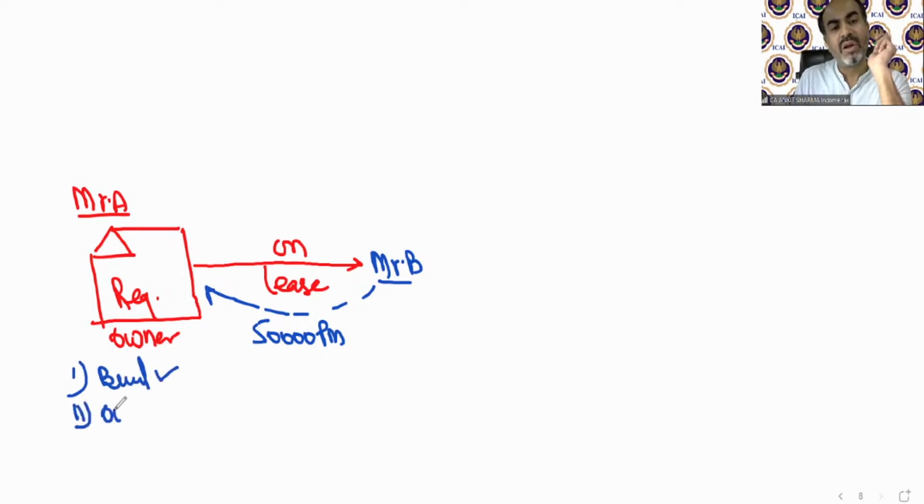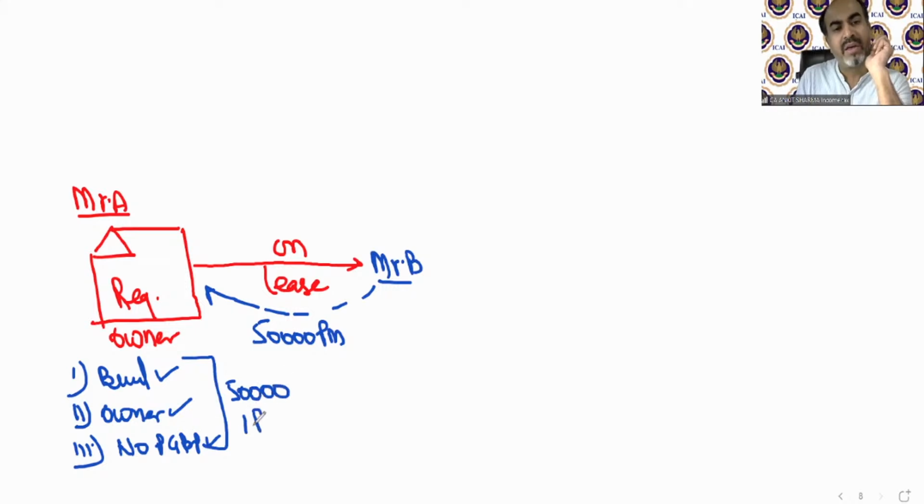Mr. A is the owner, the assessee, and he is not using this building for his business. He just let it out. So this 50,000 is going to be taxable under income from house property in the hands of Mr. A. This is a simple thing.